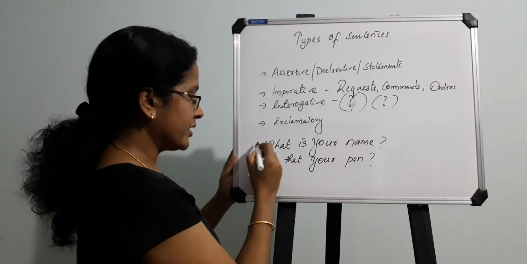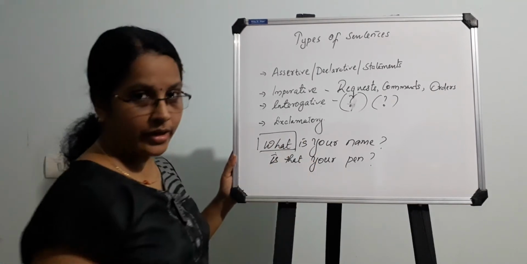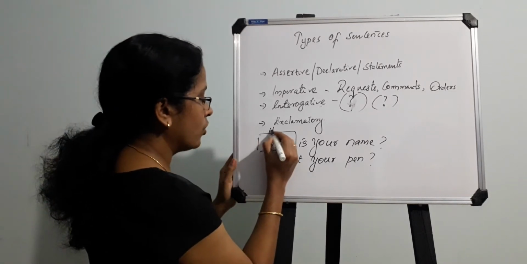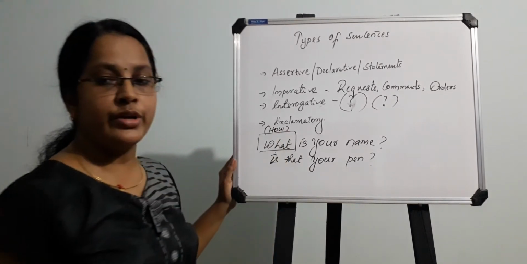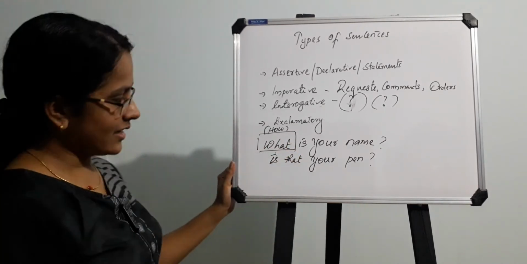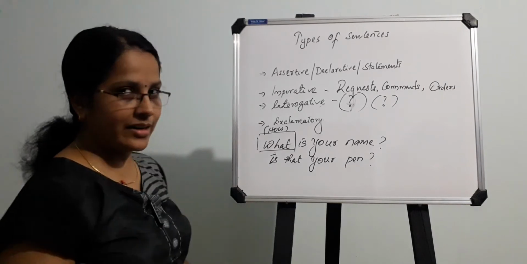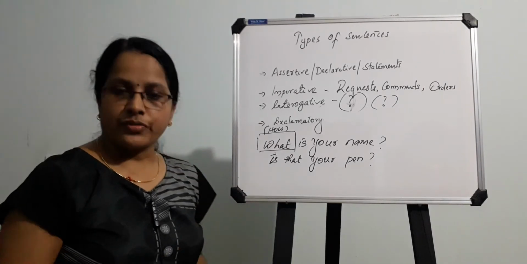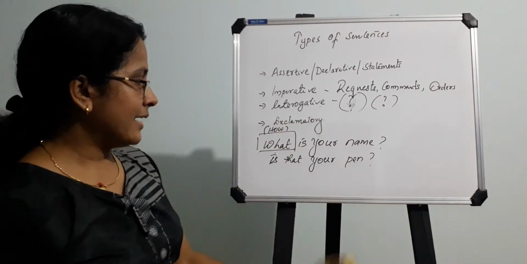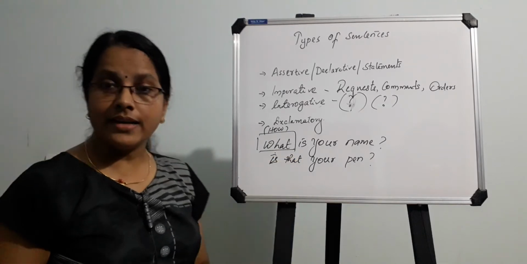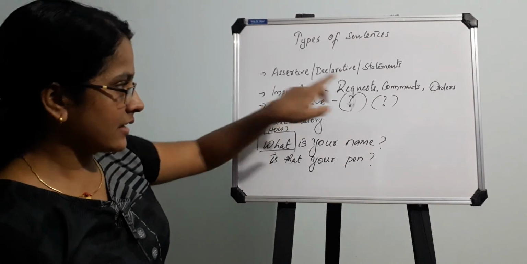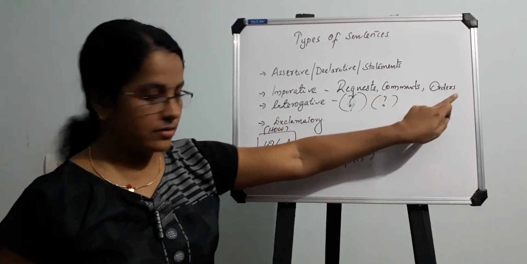WH questions are there. A WH question will contain a WH word. There is a common doubt among students whether the word "how" is a WH word. It is also a WH word because it contains W and H. So there are two types of interrogative sentences: one is the WH question and the other is the yes or no question. Hope you understood. Imperative sentences are requests or commands or orders.